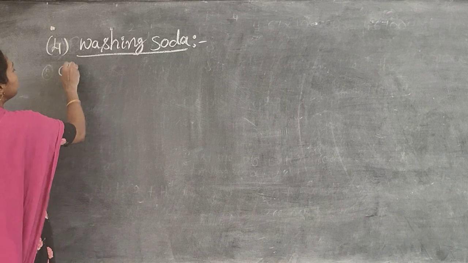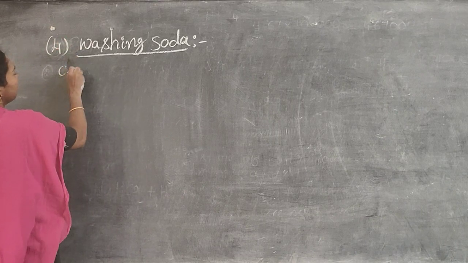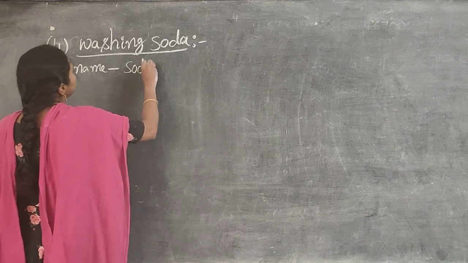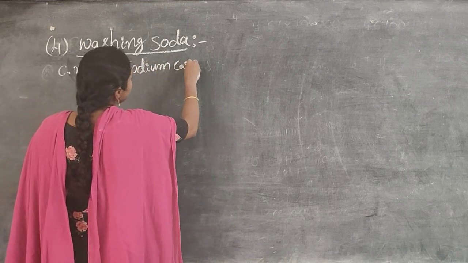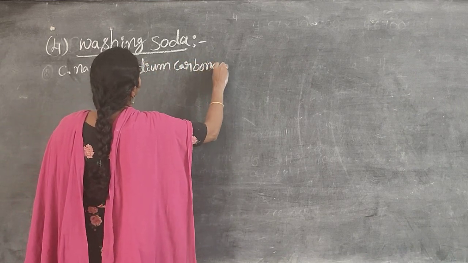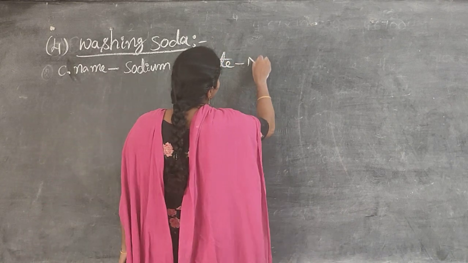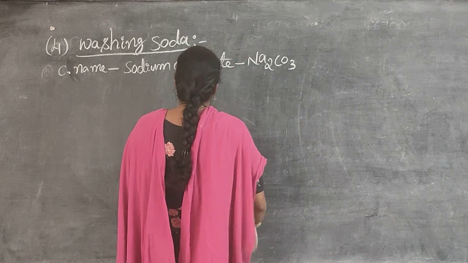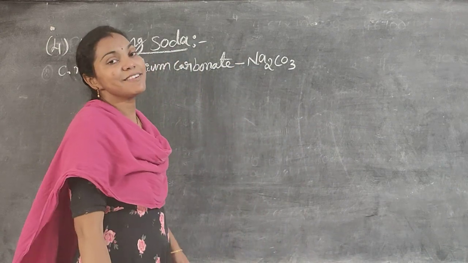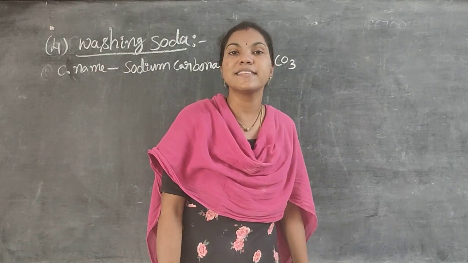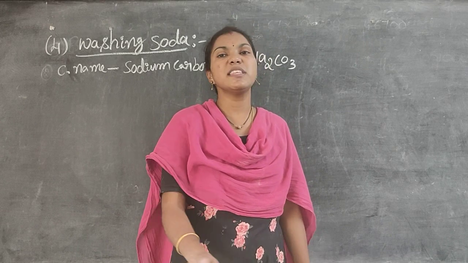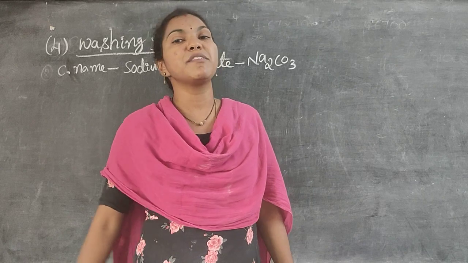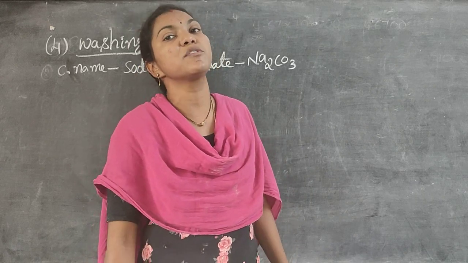What is the chemical name? The chemical name is sodium carbonate. The formula is Na2CO3. But there is a small difference between sodium carbonate and washing soda.